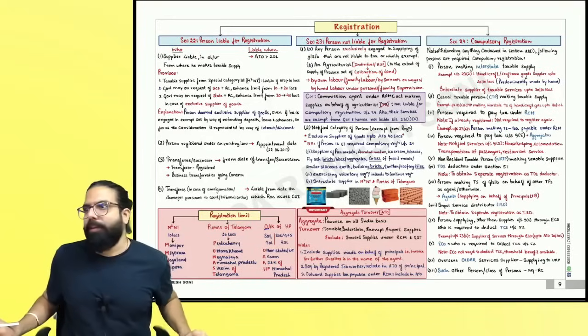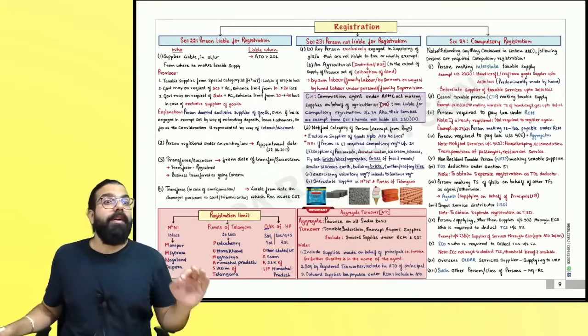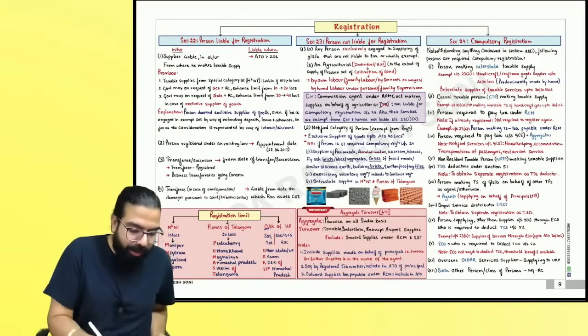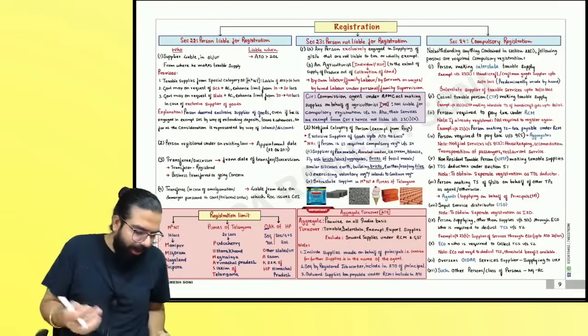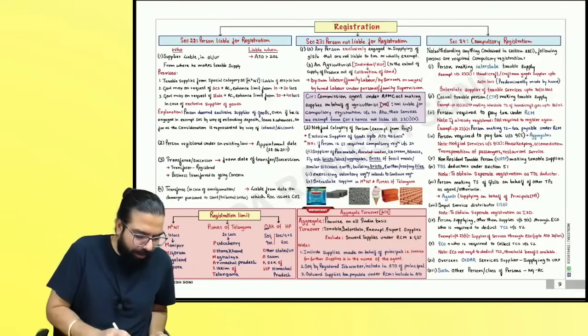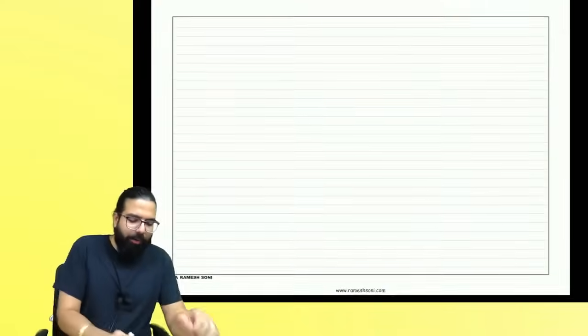Alright, students, let's go ahead and now revise the chapter of registration. Sir, can you please give us a quick linking? Yes, I'll give you a quick linking of the chapter. We started learning GST with what, everyone?